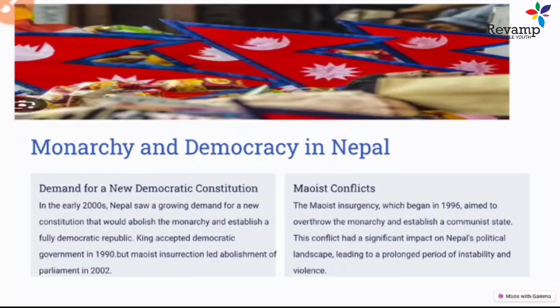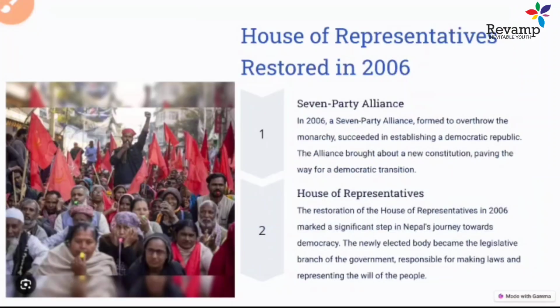Later on, in April 2006, massive countrywide protests for democracy started, and this forced the king to accept the democratic model for the country. So what happened in 2006? A non-violent alliance of seven parties was formed, and they wanted to establish different forms of government.